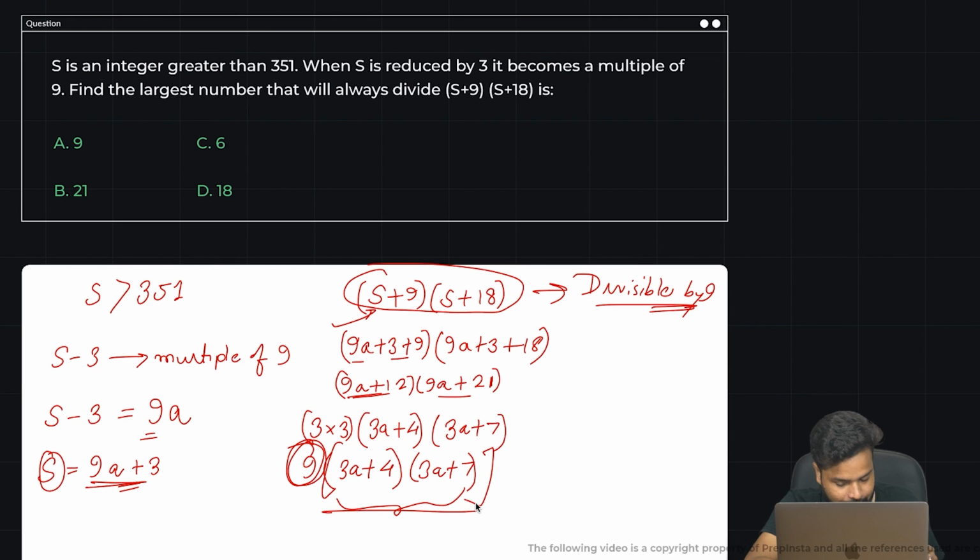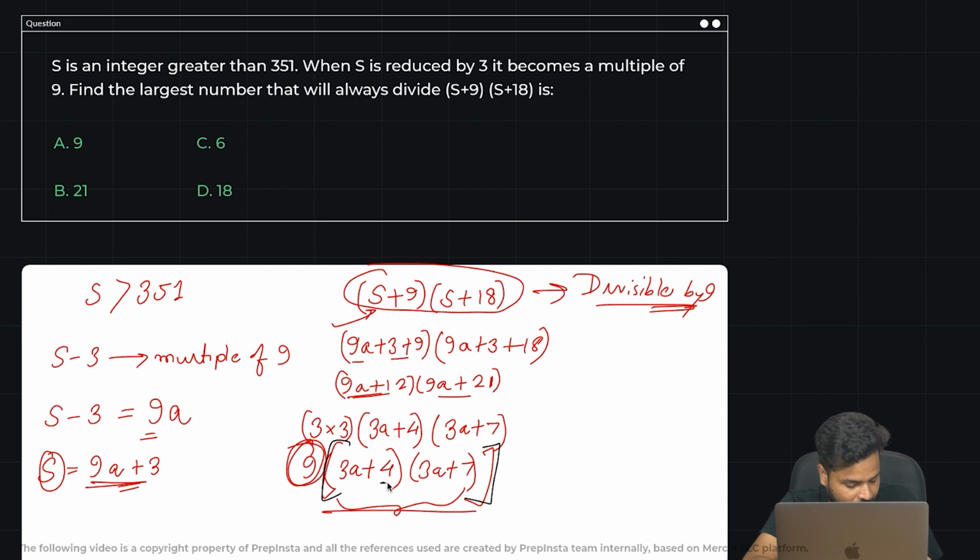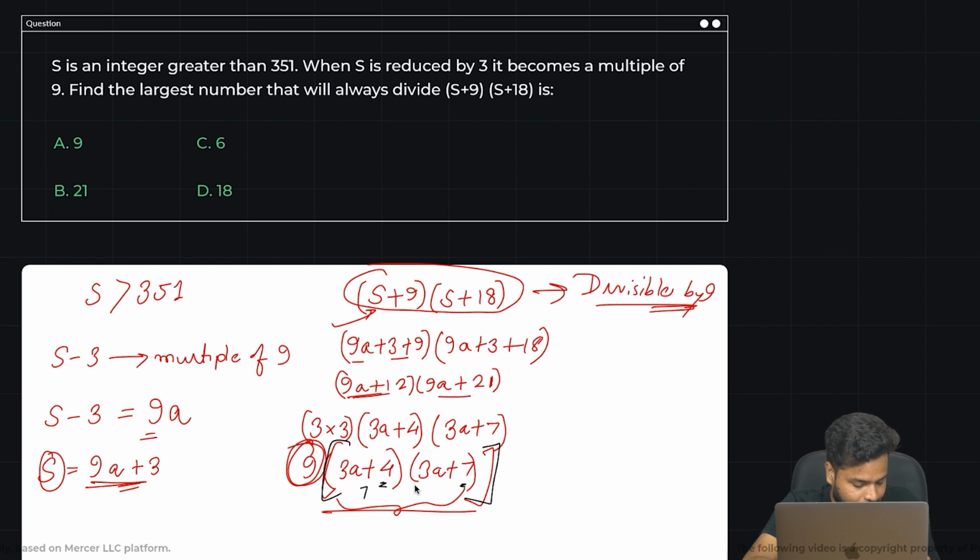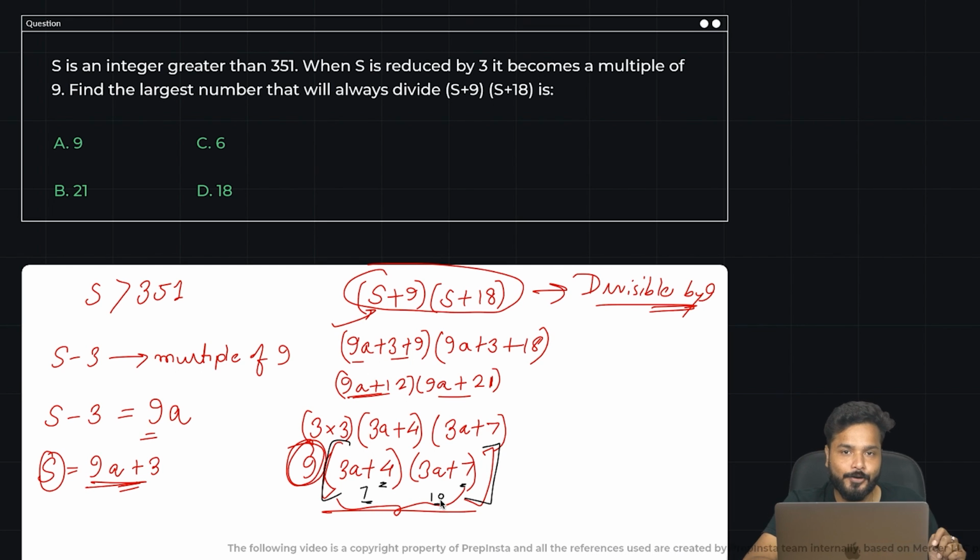This part basically. Let me change the color of the pen here. Okay. What I'm saying is, guys, this particular part is even. Why? Because one is even, one is odd. When you multiply odd with even, it will always become an even number. Let us test that. Let us say you put a as 1 here. So that would be 7 and 10. Odd number multiplied by even number, 70. Divisible by 2. Always.